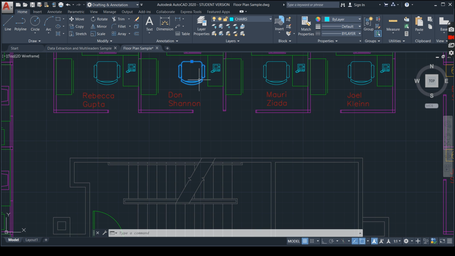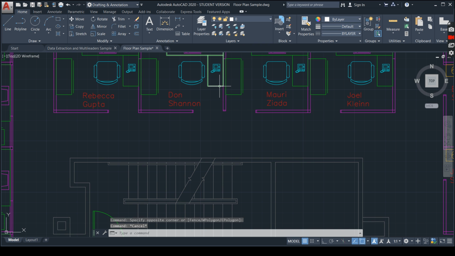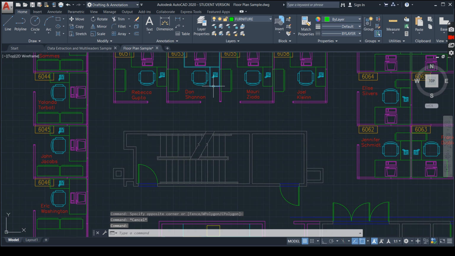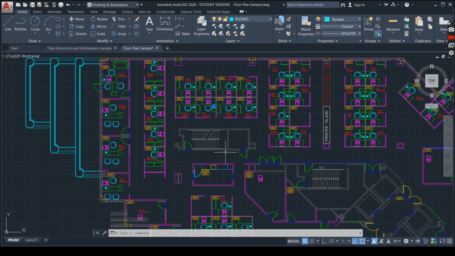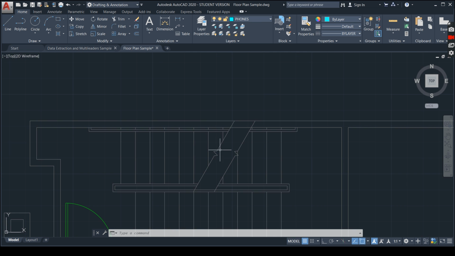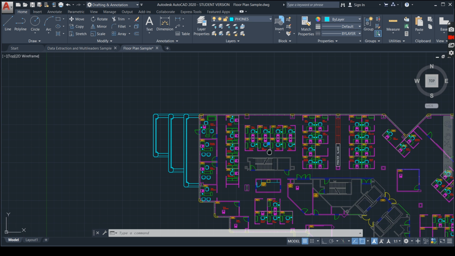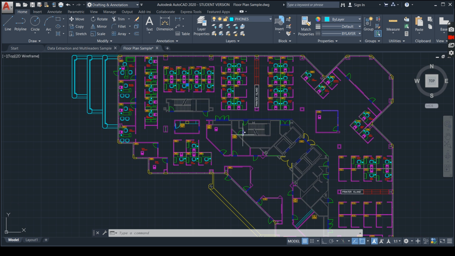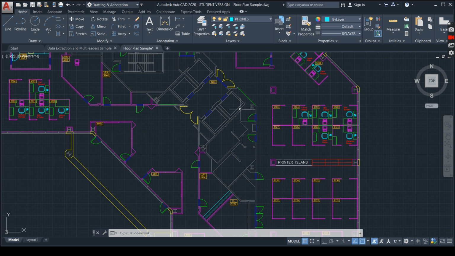So when you click on an object you will be able to see what that object is. Here this is a furniture, it is a table. Again here it is a phone. This is the layer, and it will detail everything. You can see there are different types of annotations used, and the color of every line is different, which has been done by AutoCAD itself, by the layer option.